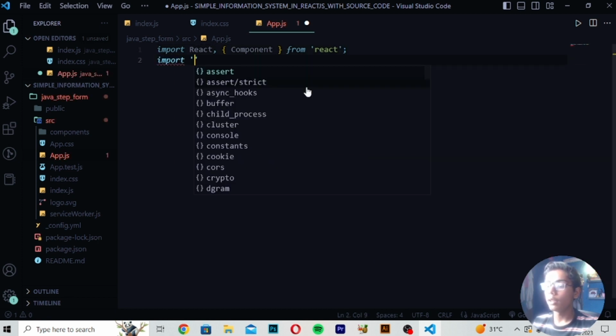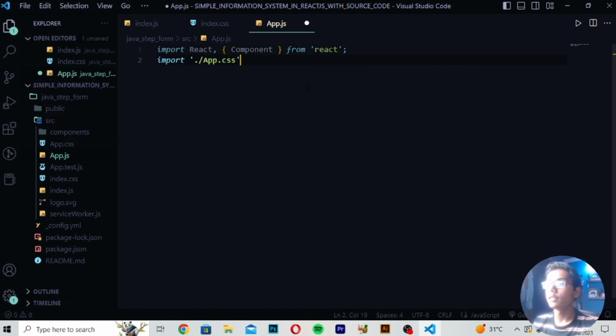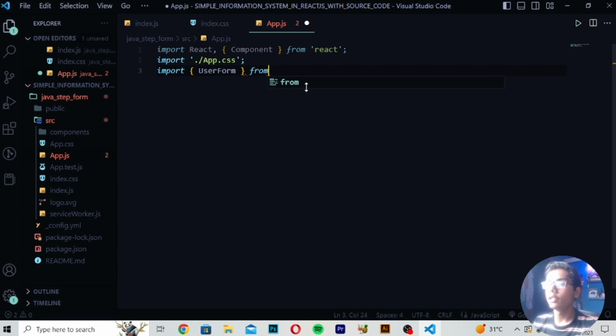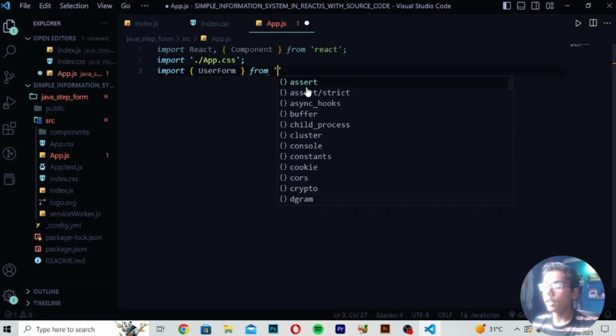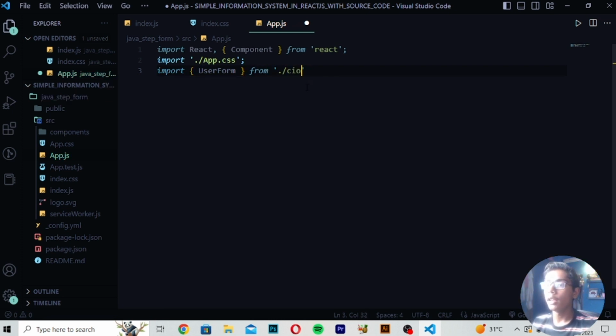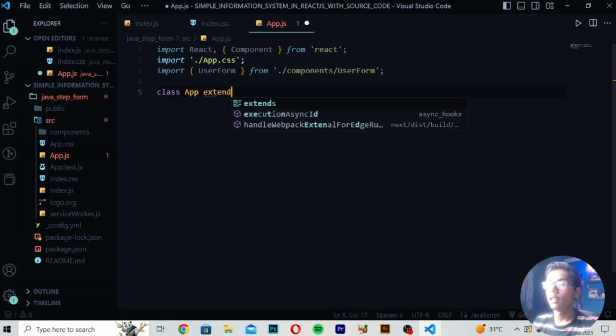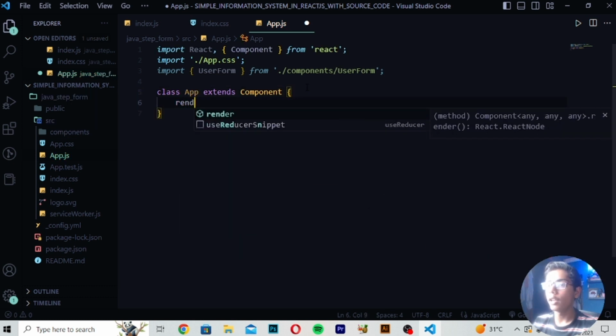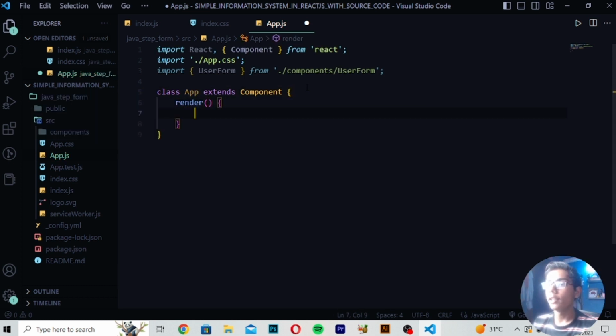Now I will be writing here slash app.css, which is our file name. Then I will be importing here UserForm, and after building this UserForm, I will write here dot slash component, and in component, slash UserForm. After writing this, you have to write class App extends Component like this. Then move down right here: render, make the bracket, then move down.